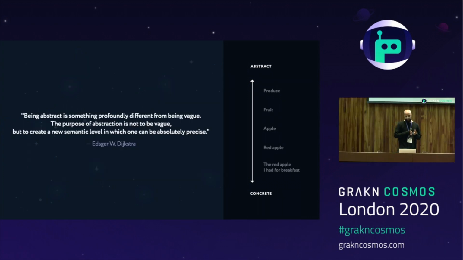Thankfully, being abstract is something that's profoundly different from being vague. The purpose of abstraction is not to be vague, but to create a new semantic level in which one can be absolutely precise. For example, if instead I told you I ate produce in the context of fruit, fruit in the context of apple, apple in the context of a red apple, and a red apple in the context of the one I had for breakfast, then there's a chain of reasoning you can follow and understand that when I say produce, I mean the red apple I had for breakfast.